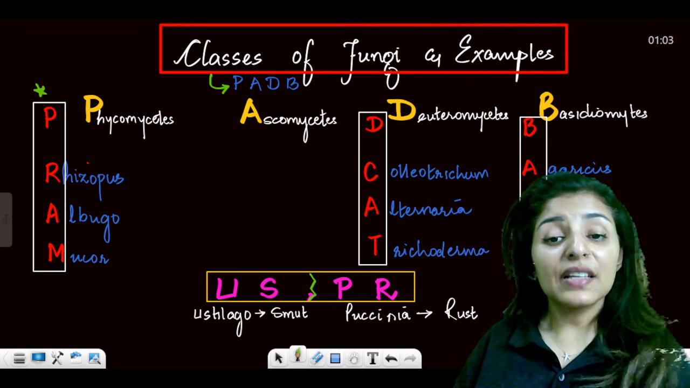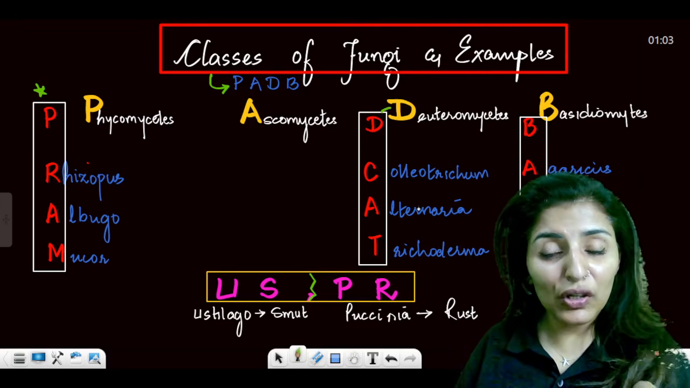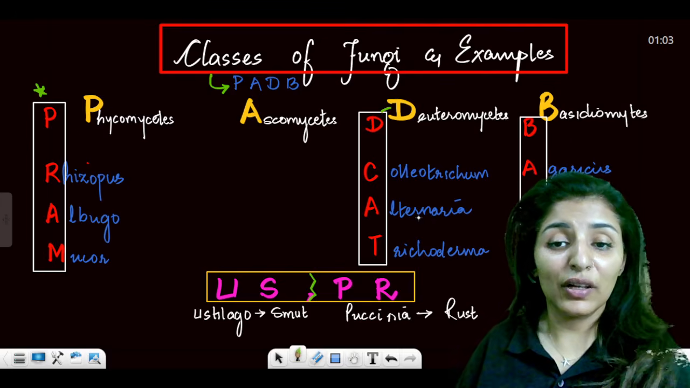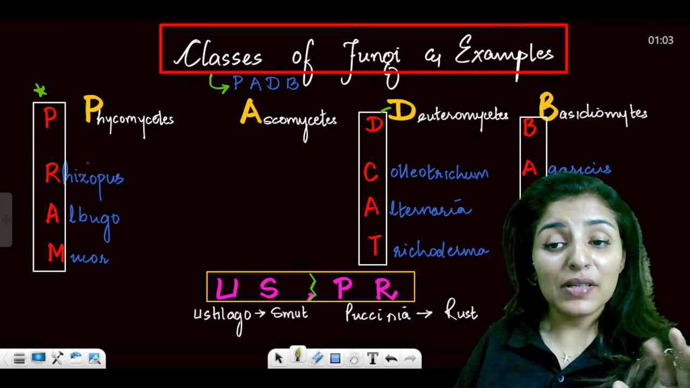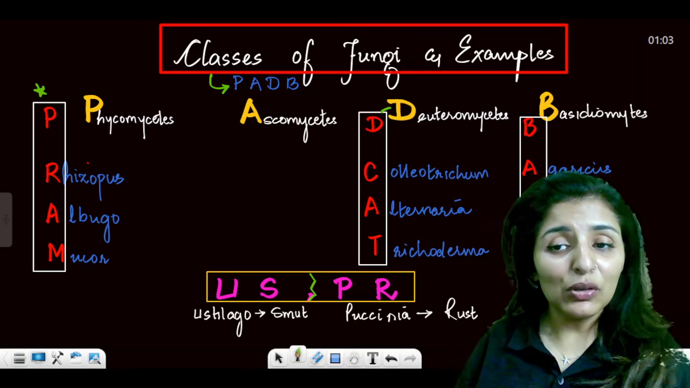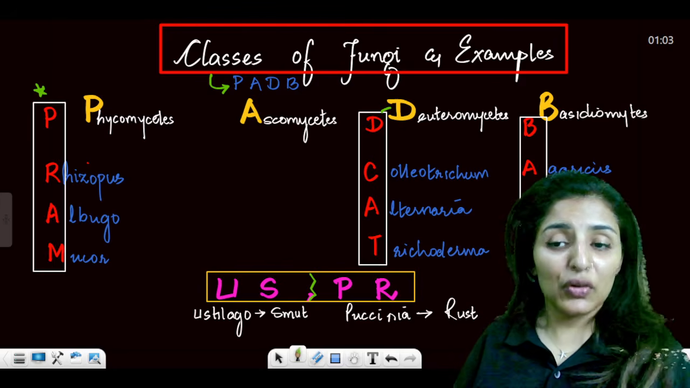For Deuteromycetes, we have DCAT. D stands for Deuteromycetes, then CAT stands for Colletotrichum, Alternaria, and Trichoderma. And then for Basidiomycetes, we have BAPU. B for Basidiomycetes, and then A for Agaricus, P for Puccinia, and U for Ustilago.